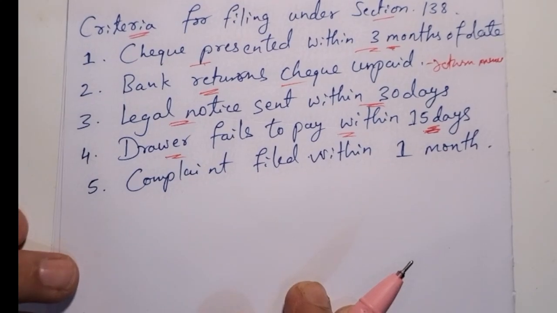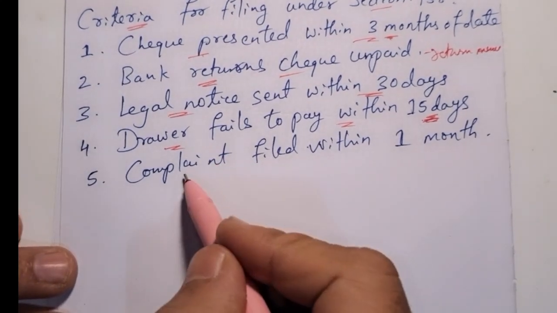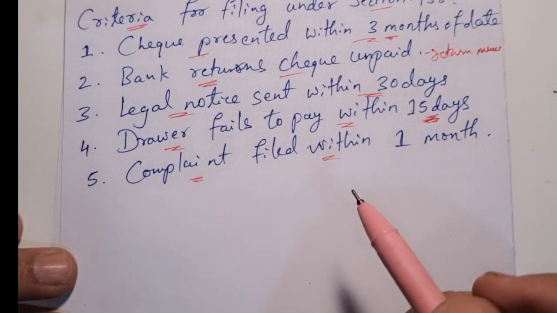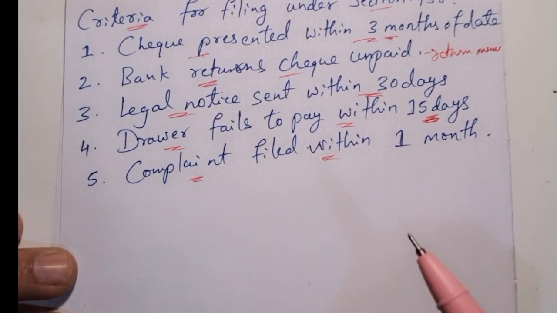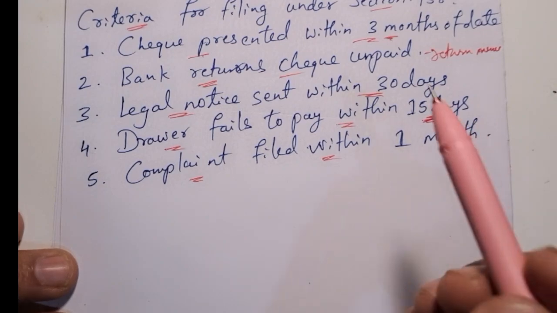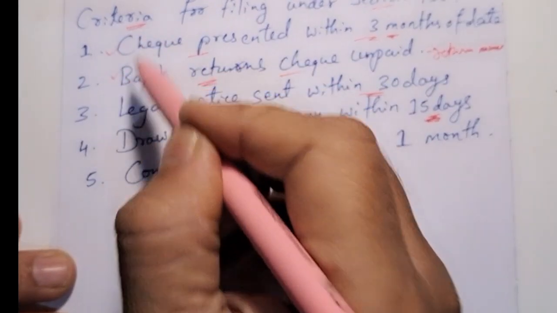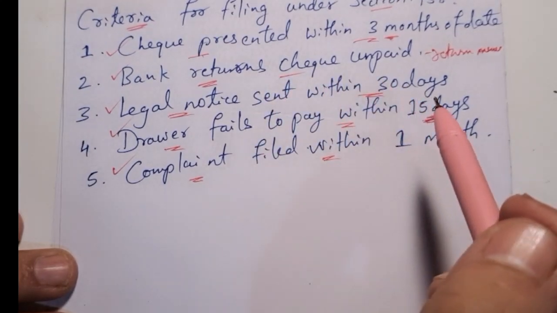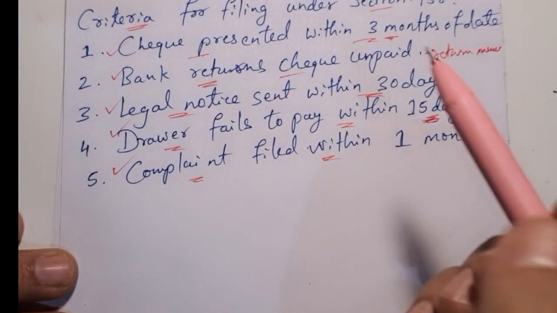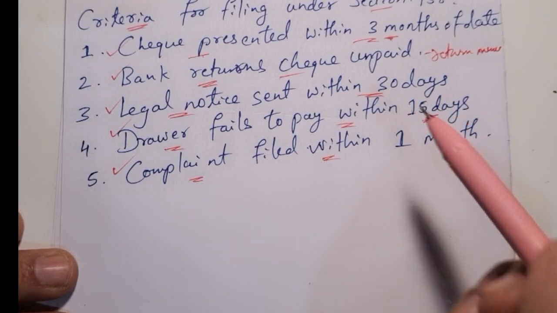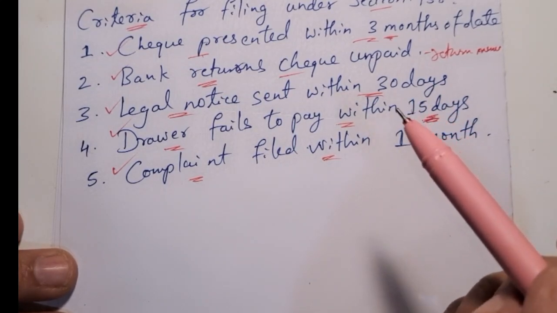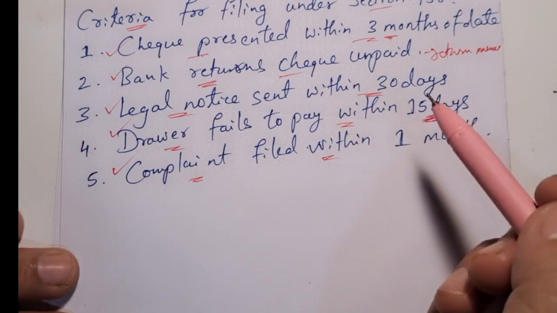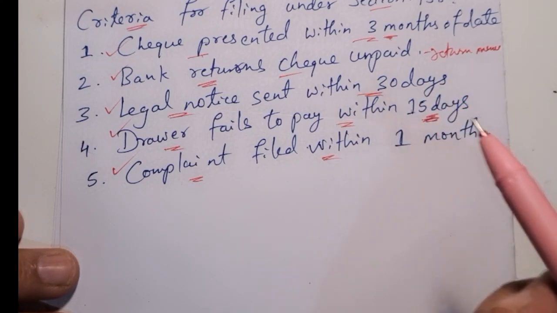If the payment has not been made, then you need to file a complaint within 1 month under Section 138 of the Negotiable Instruments Act. If all these criteria have been met, then the case is valid under Section 138. And if you miss any of the steps, then the complaint under Section 138 is going to fail, and your only option will be to file a civil recovery suit.